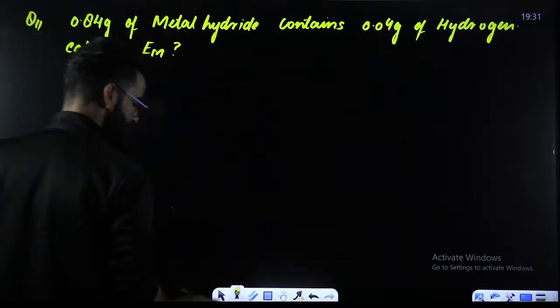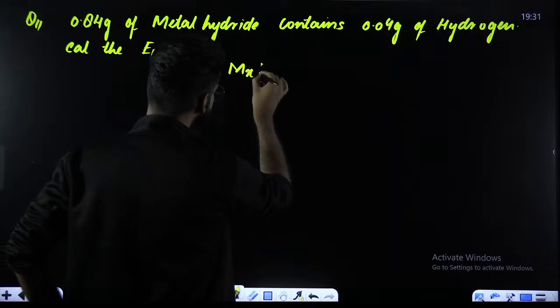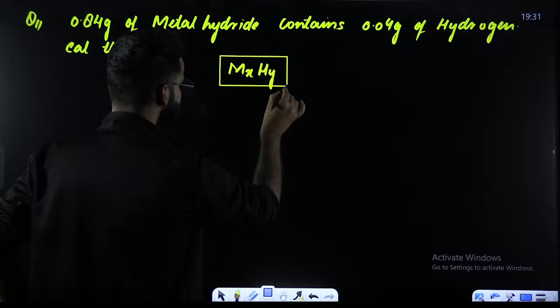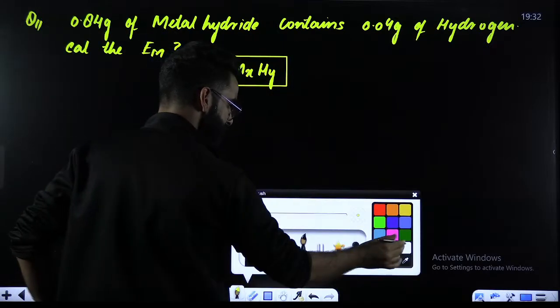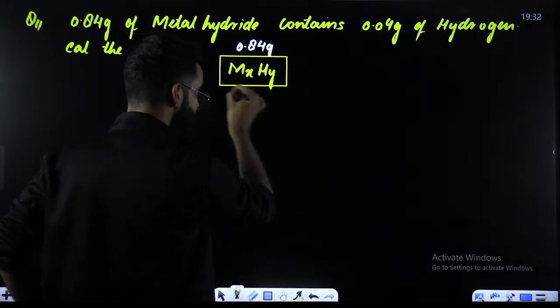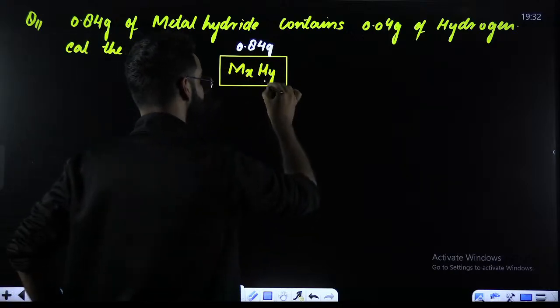My dear students, as per the question is concerned, you have got a metal hydride. Let's say the formula of the metal hydride is MxHy. This is, for example, your metal hydride. As per the question, we have got 0.84 grams of the metal hydride. Now, 0.84 grams of the metal hydride contains what?